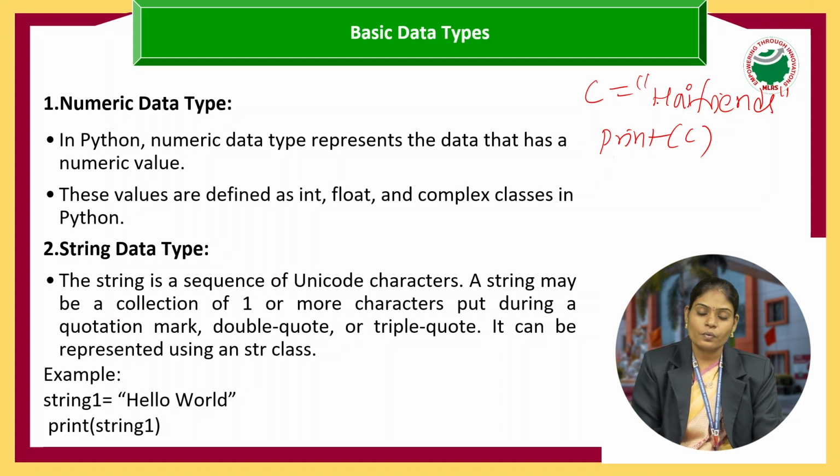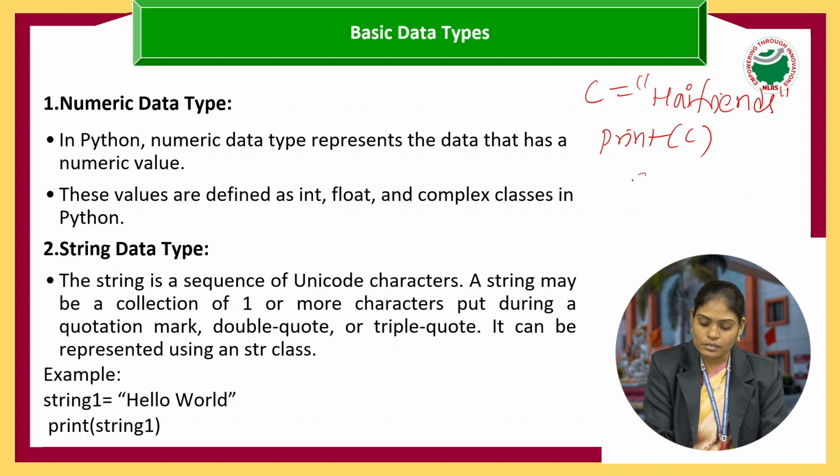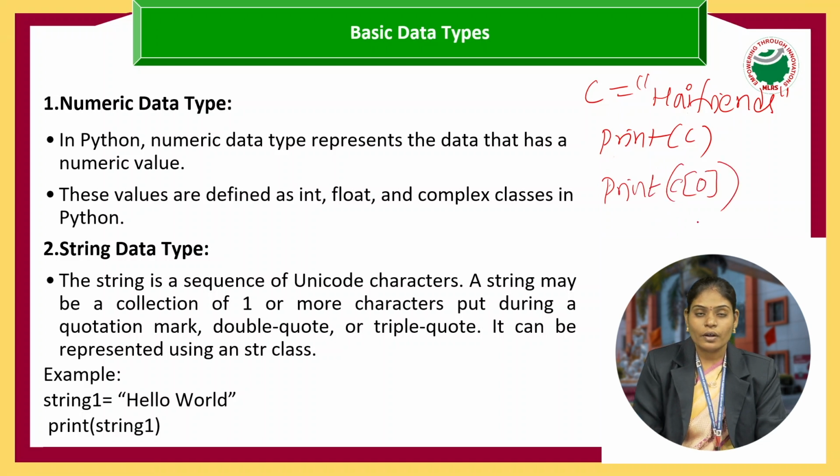Suppose I want to retrieve the string character by character. I can simply use an index. I write print of c of 0. What does it print? It prints h. Here indexing means each and every character has its own index, and by using these indexes I can retrieve the characters. Suppose I want to retrieve data from here to here, from a starting to an ending position. Here we use a concept called slicing.